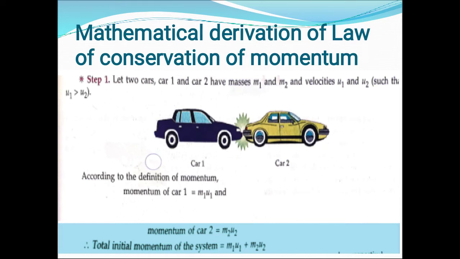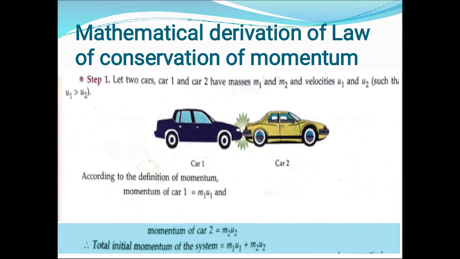Both cars are moving on a straight road in the same direction, but car 1 is moving fast compared to car 2. Car 2 was moving ahead and car 1 was coming behind it, but the condition we have taken is that u1 is greater than u2, meaning the speed of car 1 is more than car 2.